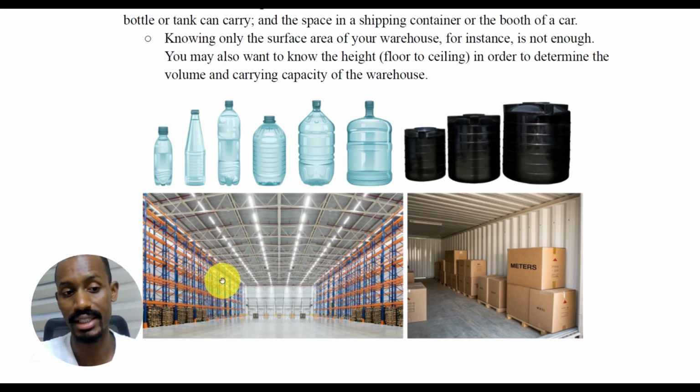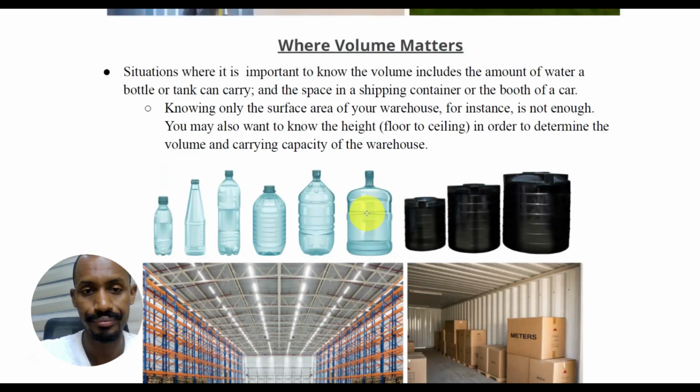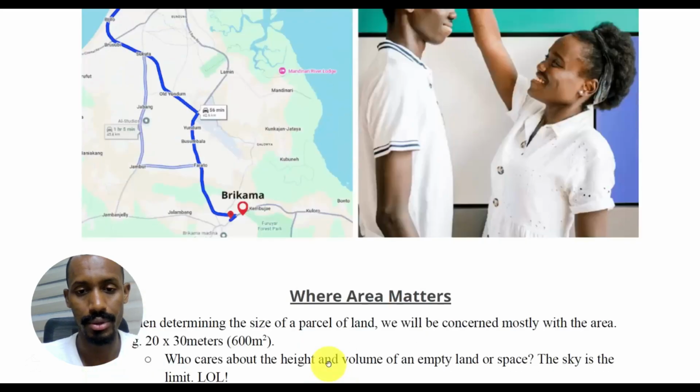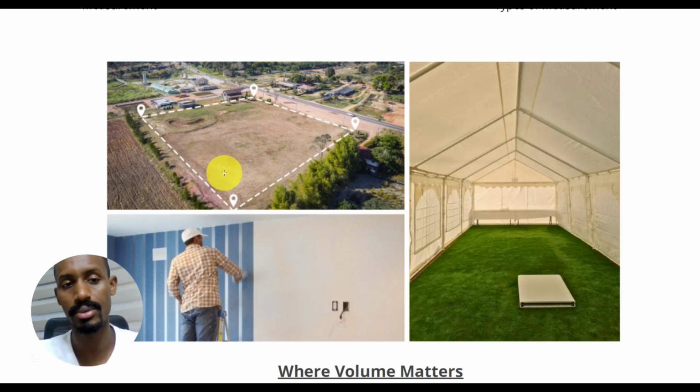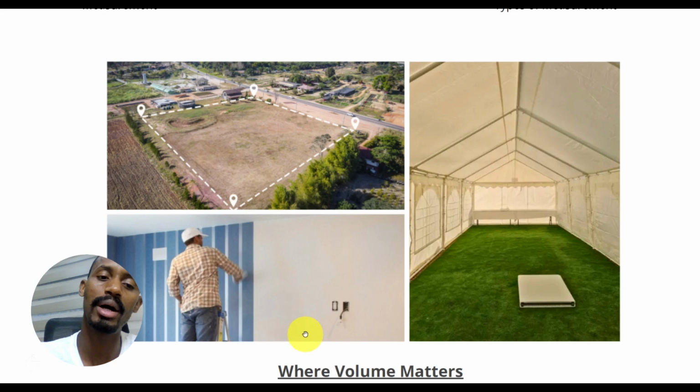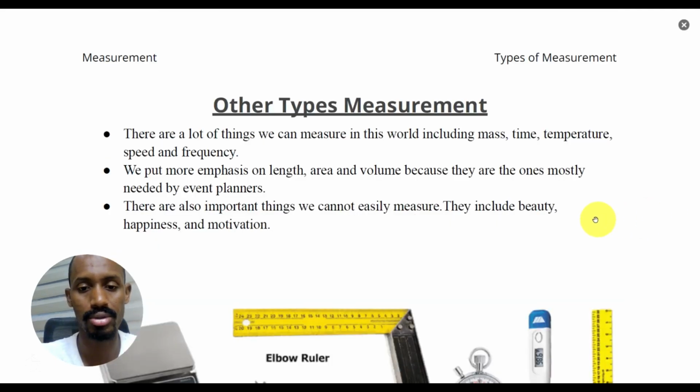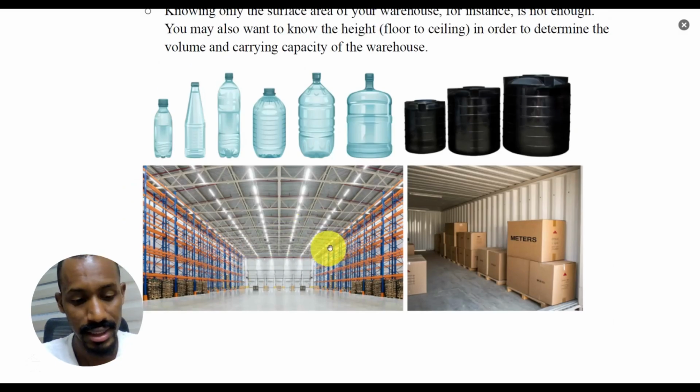So here volume matters, right? You don't just want to know the area on the surface. When we talk about the land, you don't want to know about the height, because the height doesn't matter. You haven't built anything here as well. Here also you don't need the height, because there is no height here. You only have the length and the width; it's two dimension. But when you are thinking about things like a warehouse, things like a container.